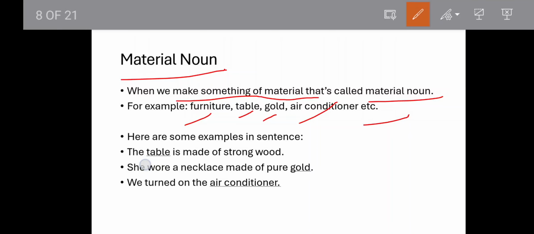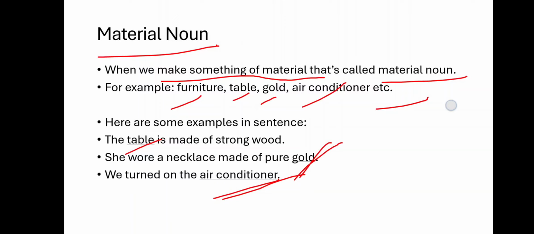Here are some examples. The table is made of a strong board. So table is a material noun which is made of a strong board. She wore a necklace made of pure gold. So what was the necklace made of? Gold. So gold here is a material noun. We say we turned on the air conditioner. So what is an air conditioner made of? Material, right? So it is a material noun.